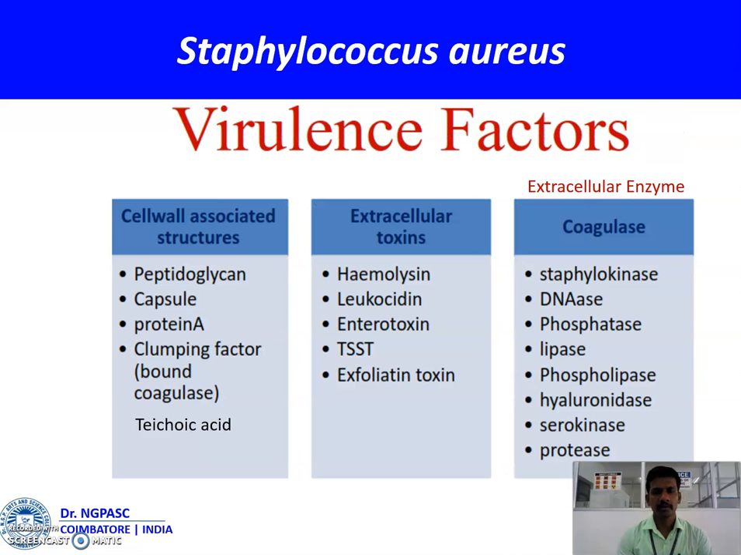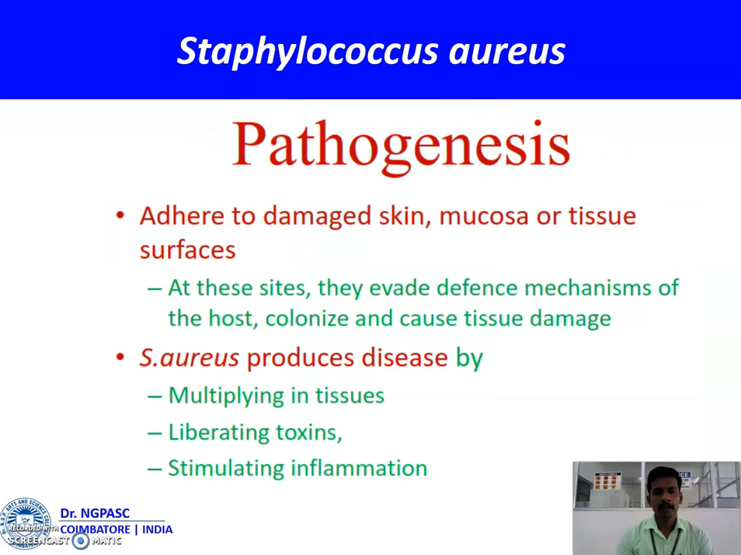Virulence factors of Staphylococcus: cell wall associated structures like peptidoglycan, capsule, protein A, clumping factors, teichoic acids; and extracellular toxins: hemolysins, leukocidins, enterotoxins, TSST, exfoliative toxins; and extracellular enzymes: staphylokinase, DNase, phosphatase, lipase, phospholipase, hyaluronidase, protease. These are the factors responsible for causing infection in human beings.